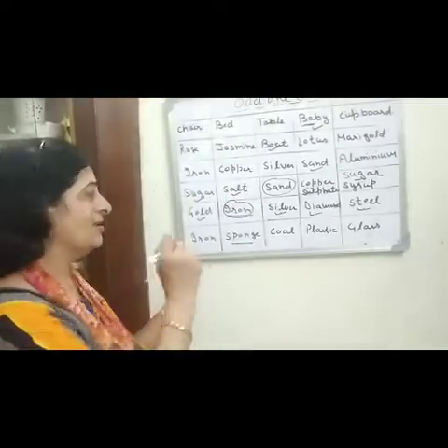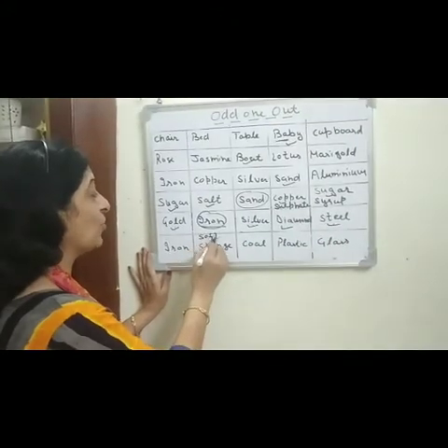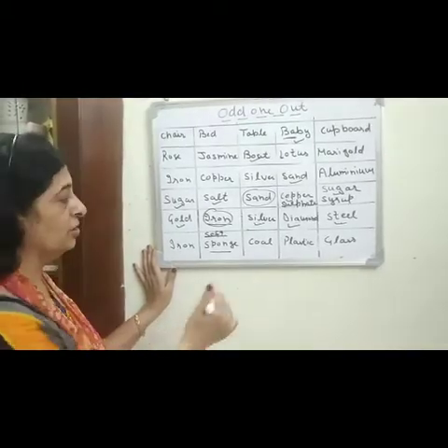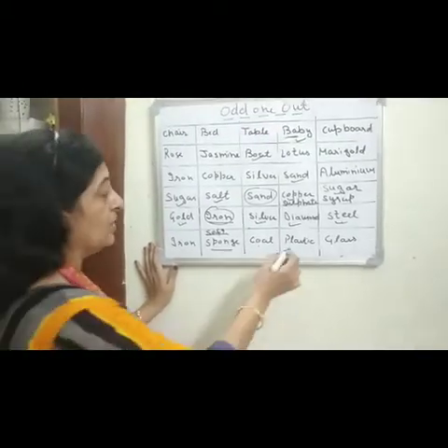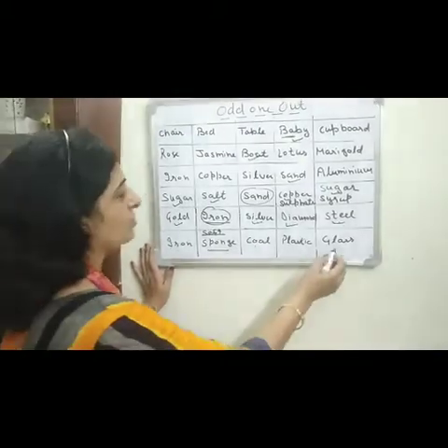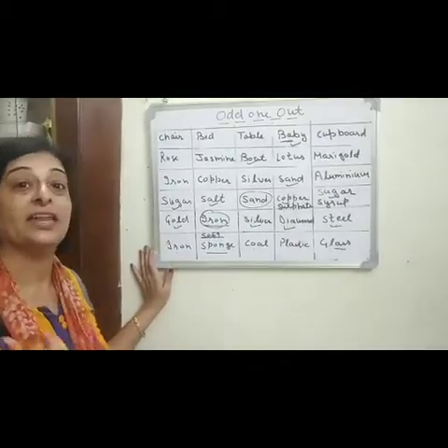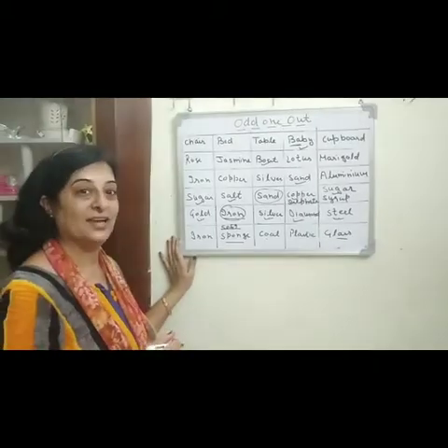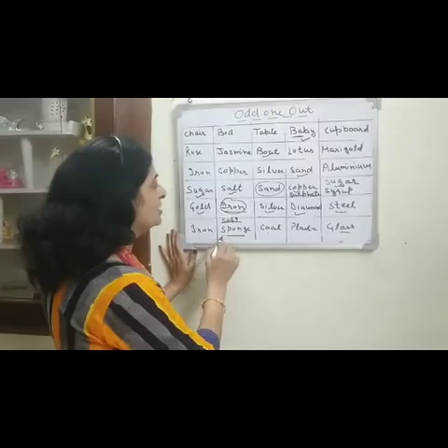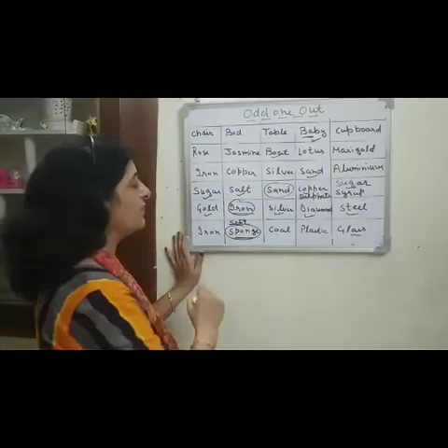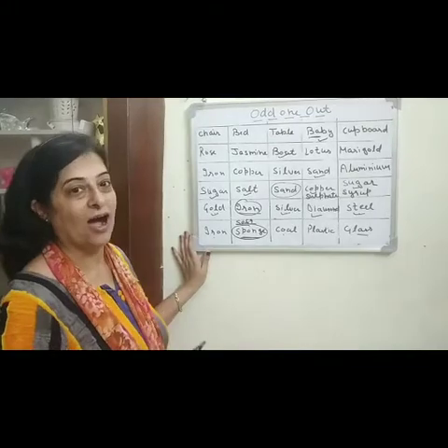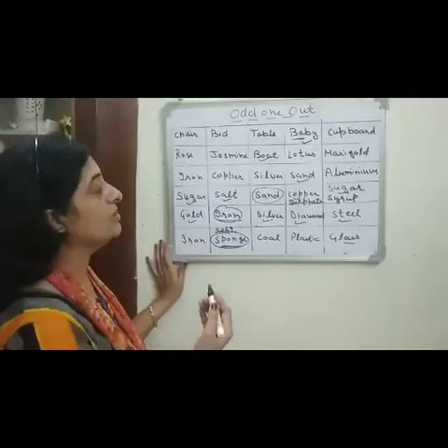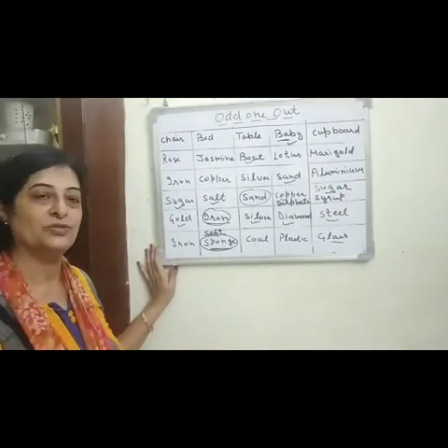Okay. Why is it sponge? Because sponge is very soft. Iron is very hard. Coal is very hard. Plastic is very hard. And your glass or a piece of glass is very hard. So on the basis of hardness and softness, we have found out that sponge is a soft material. So that's why sponge is the odd one out. So on the basis of those properties, we can find out the materials and we can divide them into different categories.